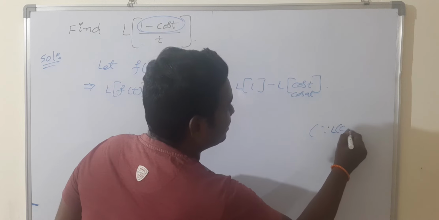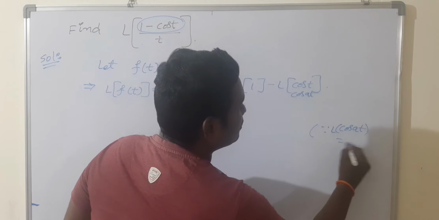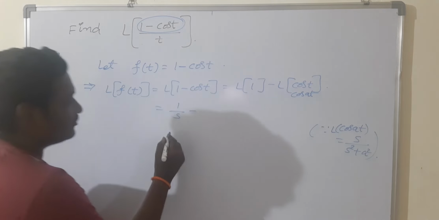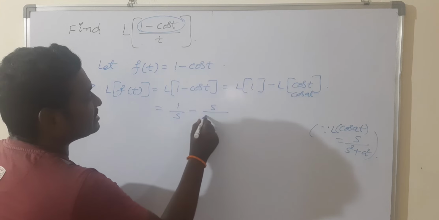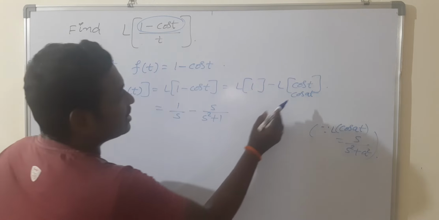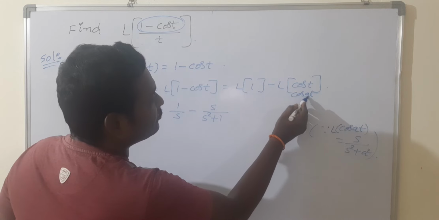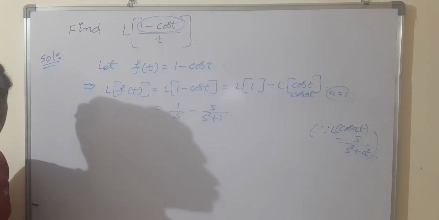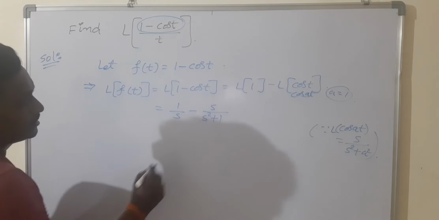L of cos at is equal to s by s square plus a square. That's why you will get s by s square plus 1, because comparing cos t with cos at, the a value is 1, which is the coefficient of t. Don't forget it.